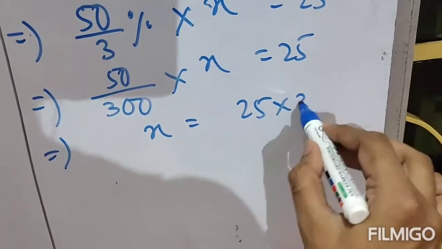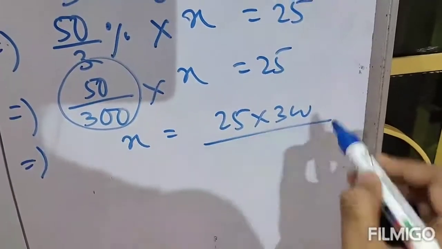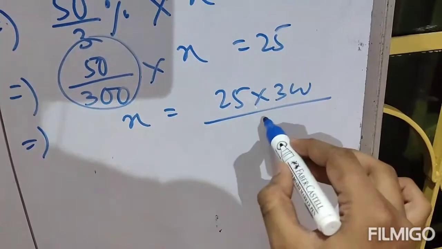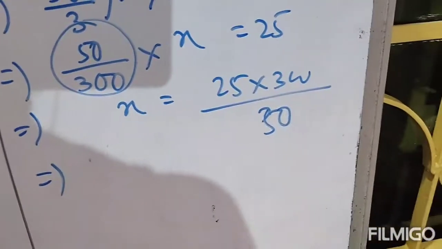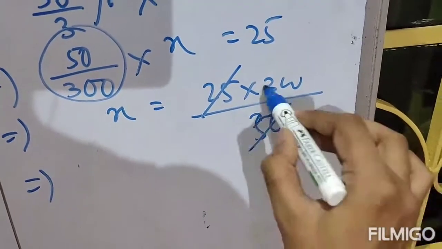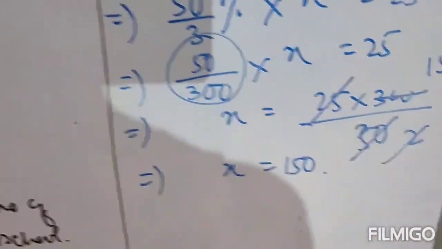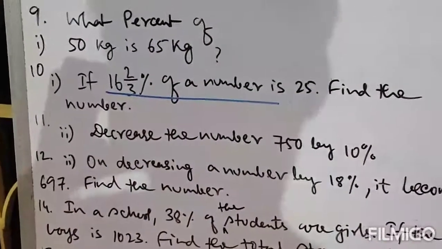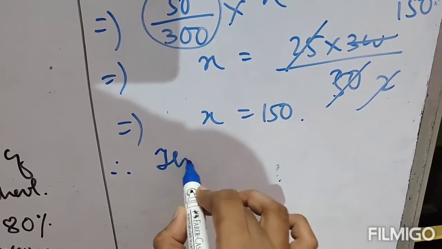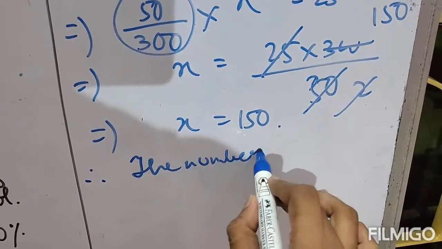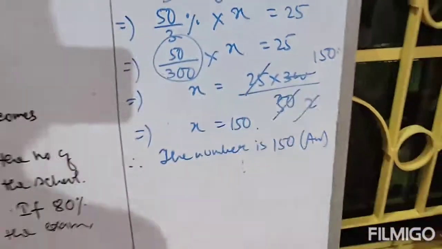It is 25 into 300 by 50, because this will be reciprocal when you change the side. Just reduce, this is 150. That means x equals 150. Clear? Therefore the number is 150. This is the answer. 150 is your answer. Clear?